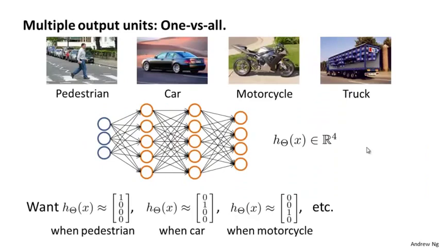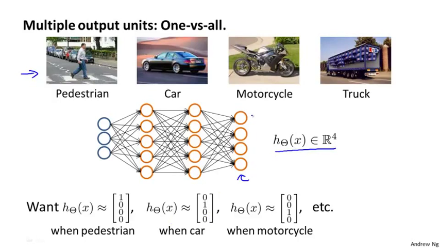The way we do multi-class classification in a neural network is essentially an extension of the one versus all method. So let's say that we have a computer vision example where instead of just trying to recognize cars, as in the original example that I started off with, we're trying to recognize 4 categories of objects. So given an image, we want to decide if it's a pedestrian, a car, a motorcycle, or a truck. If that's the case, we would build a neural network with 4 output units so that our neural network now outputs a vector of 4 numbers.